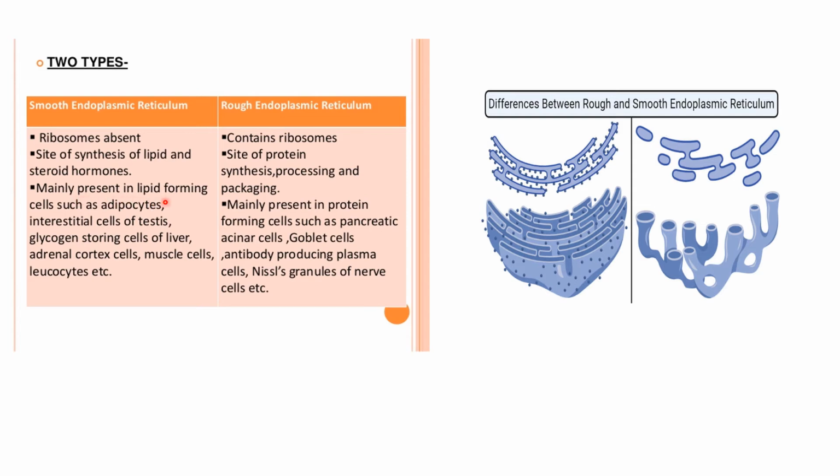Smooth is mainly present in lipid forming cells such as adipocytes, that means the fat cells, interstitial cells of testes, glycogen storing cells of liver, adrenal cortex, muscle cells and leukocytes, that means nothing but WBCs. And rough is mainly present in protein forming cells such as pancreatic acinar cells, goblet cells, antibody producing plasma cells, Nissl's granules of nerve cells, etc.